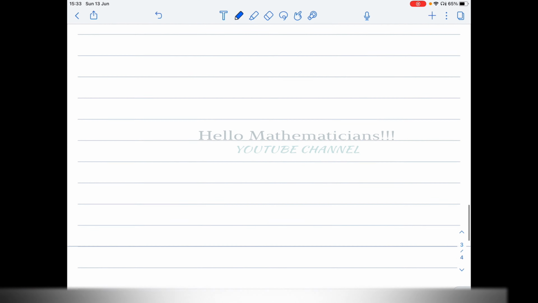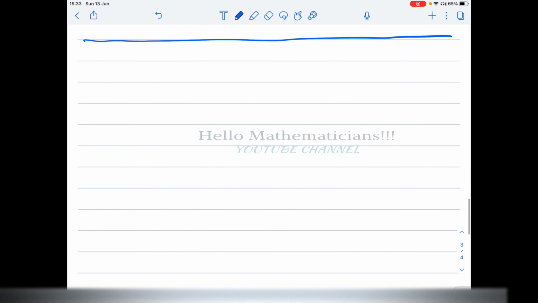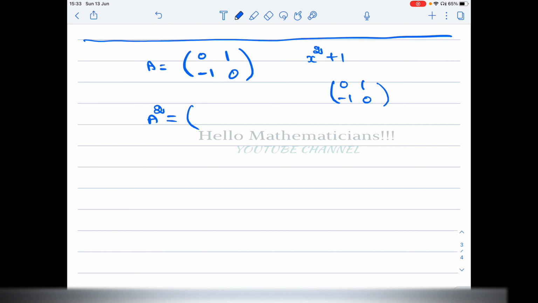Yesterday, if you noticed, this matrix played a very important role in our lecture. So you consider this matrix. It has characteristic polynomial x square plus 1, which you can easily see. Now this is my A and we calculate A square. A is 0 1, minus 1 0.